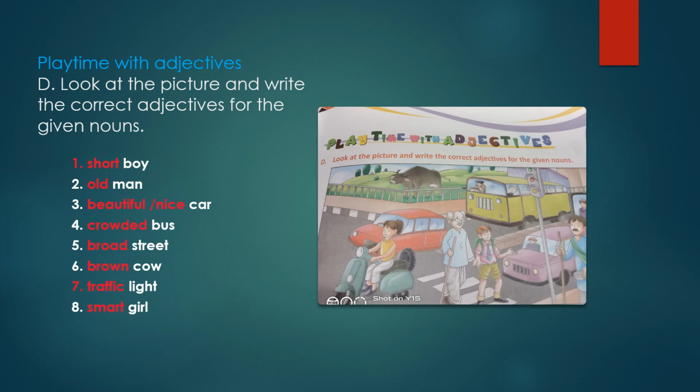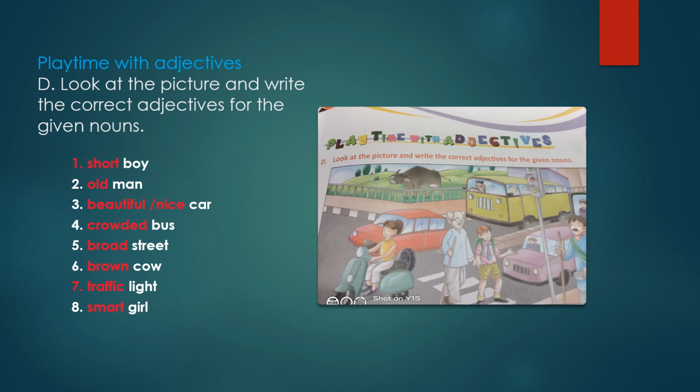Third, car. So what kind of car is it? Beautiful, nice. Fourth, bus. Now you can imagine bus is always crowded. So crowded bus. Or you can write a green bus. You can write the color also. Then fifth, street. Now street is busy also. You can write busy. And also it is broad. So broad street.